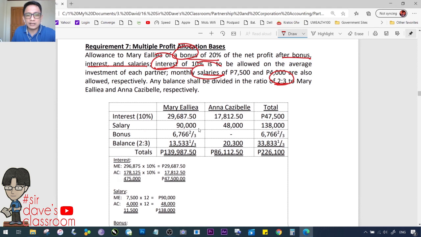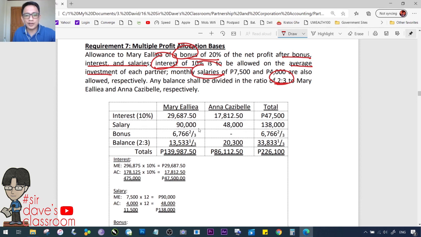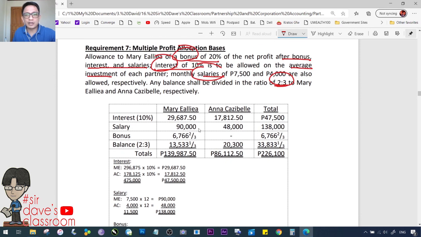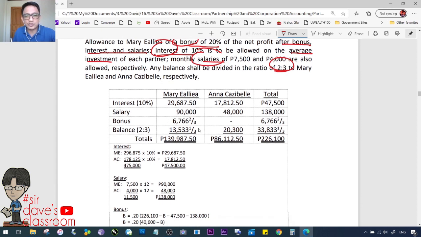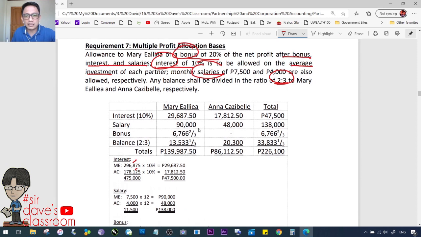So, unahin natin yung interest and salaries. Ano sabi? Walang sinabi kung anong klaseng average investment. Therefore, ano sabi natin? We must assume weighted average. Ayan. So, 10% interest on the weighted average. Na-compute na natin yung weighted average kanina. So, you can check that out. These are your correct values. Times 10% for Mary Elia, that is 29,687.5. 187,812.5 for the second one.